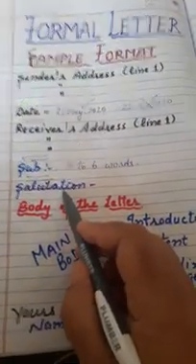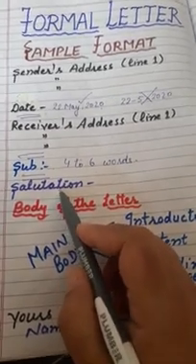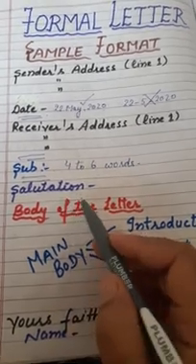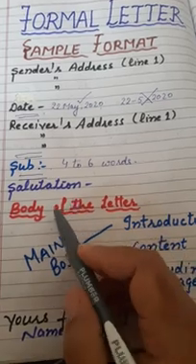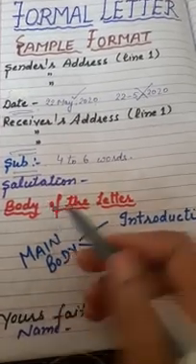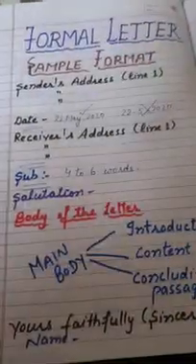Leaving one line, there should be the salutation. Salutation always starts with dear or respected, because this is a formal letter. So you can start with the word respected here. Is that clear? Suppose you are writing a letter to the school principal, what will you write? You will write respected ma'am.